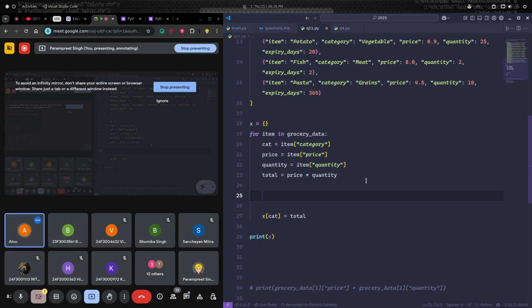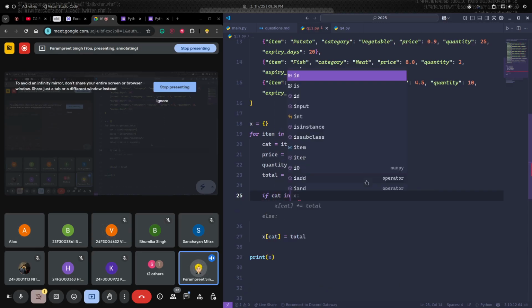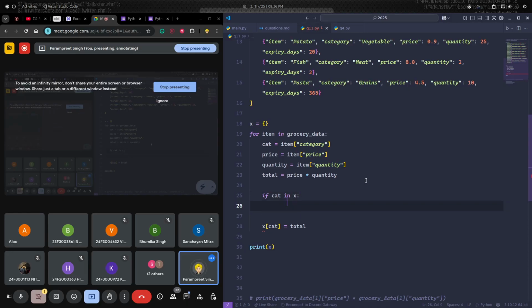Conditions, we can check if the category is already in the dictionary. If yes, we can append its value. If the category is already there in the dictionary, then what we need to do is access that category and add the total, which is this total.